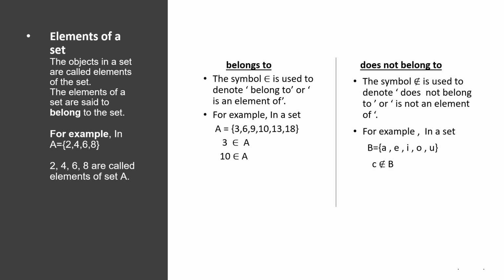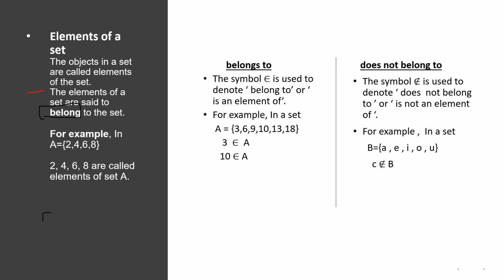This point is very important. The second one: the elements of the set are said to belong to a set. This word belong, what does it mean? Like in this example, 2 is present in A, so we say 2 belongs to A. 4 is present in A, so we say 4 belongs to A. 6 belongs to A. 8 belongs to A.